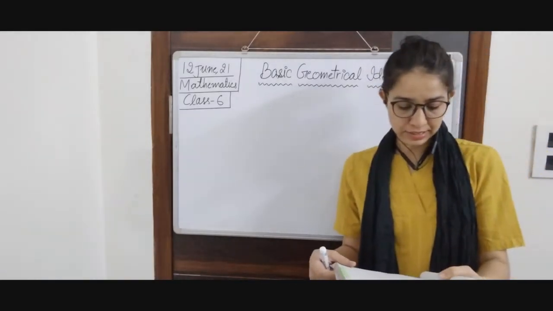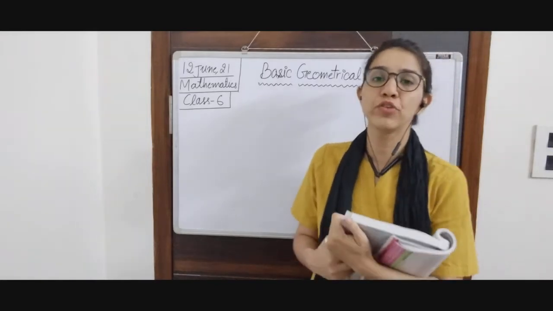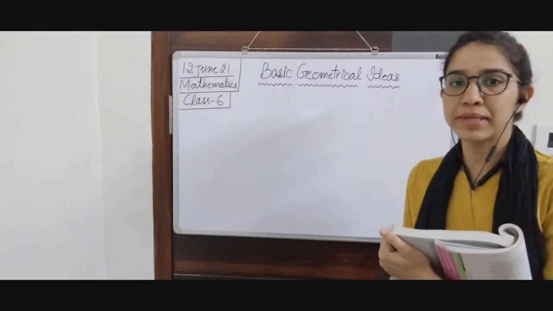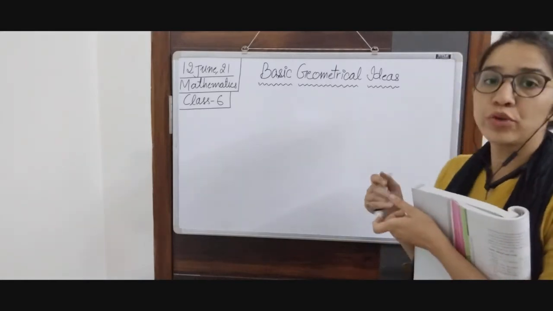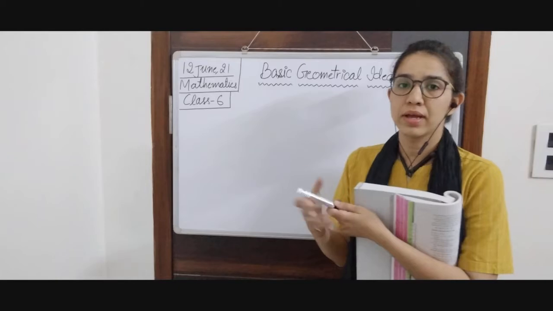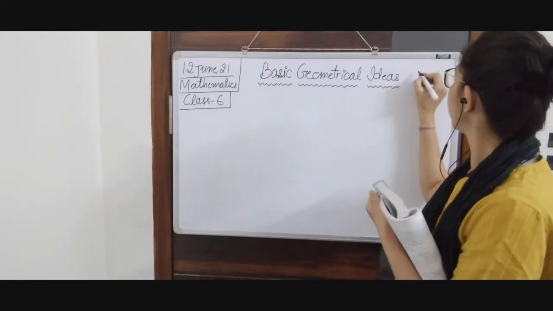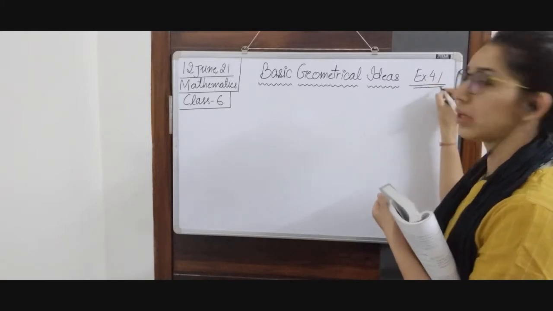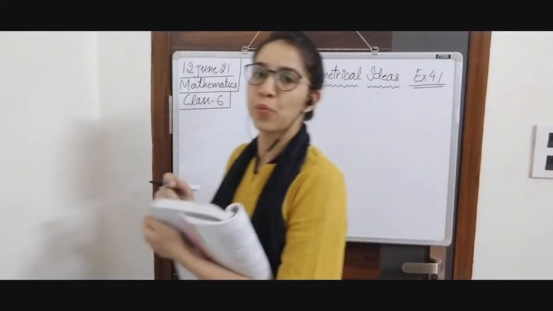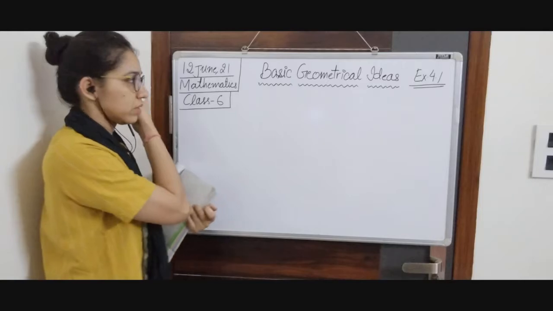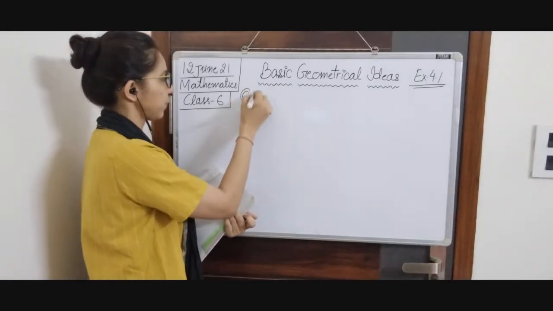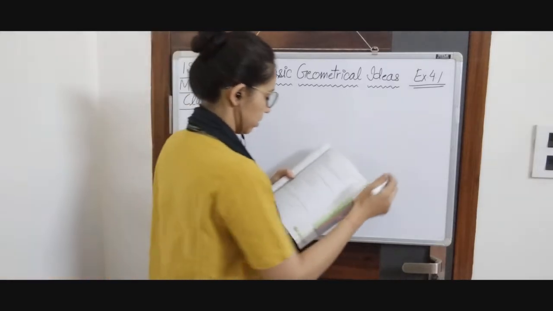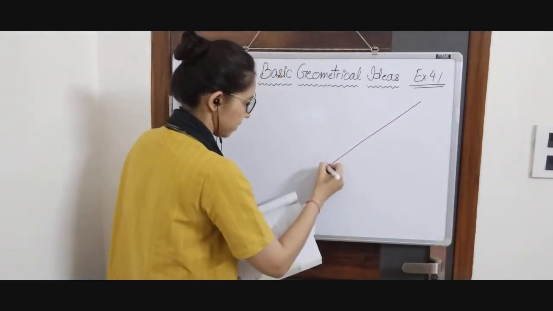In yesterday's class, we discussed some basic geometrical ideas and we did a few questions from exercise 4.1. Today we are going to continue with that and learn new concepts. Exercise 4.1, question number 6 we are going to do. In this we have a figure of line MN.